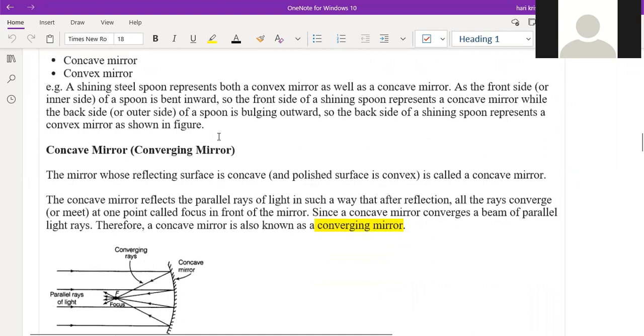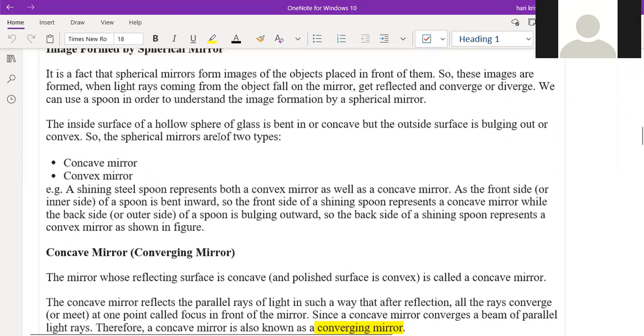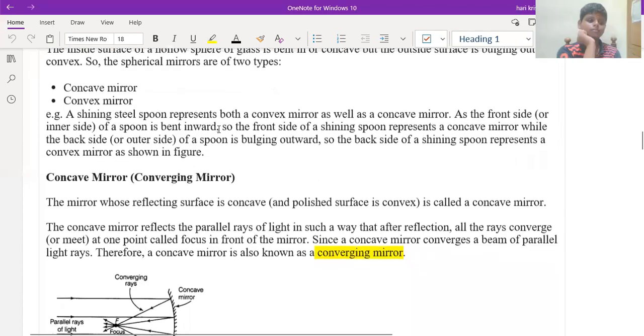Okay. So mirrors and lenses are different topics. Mirrors are very important. If you remember the properties of these two, concave and convex, it's very easy to remember the properties of lenses. Okay. So what is a concave mirror?